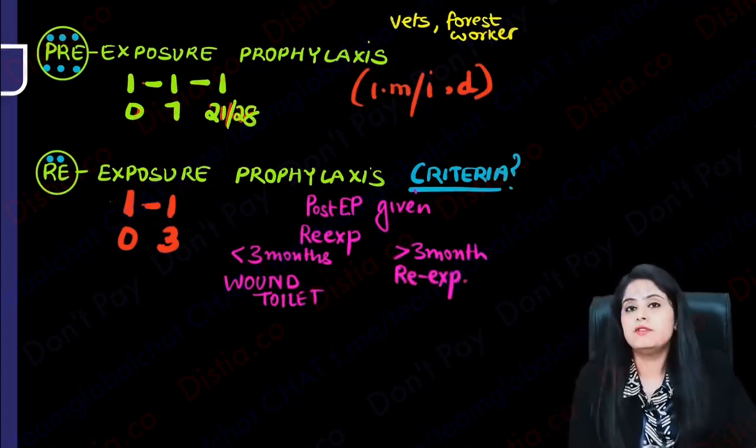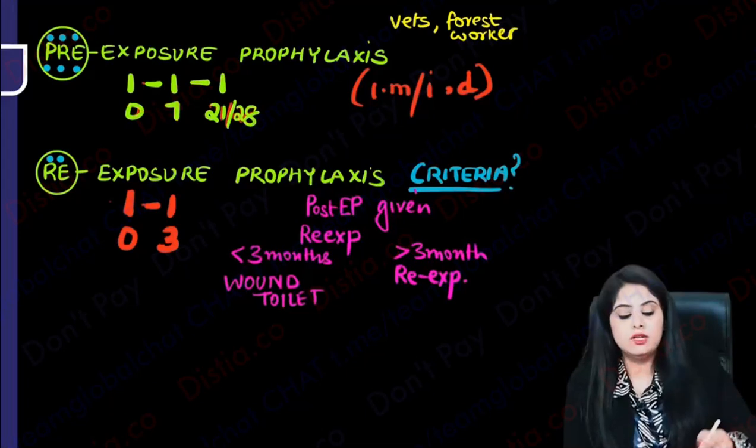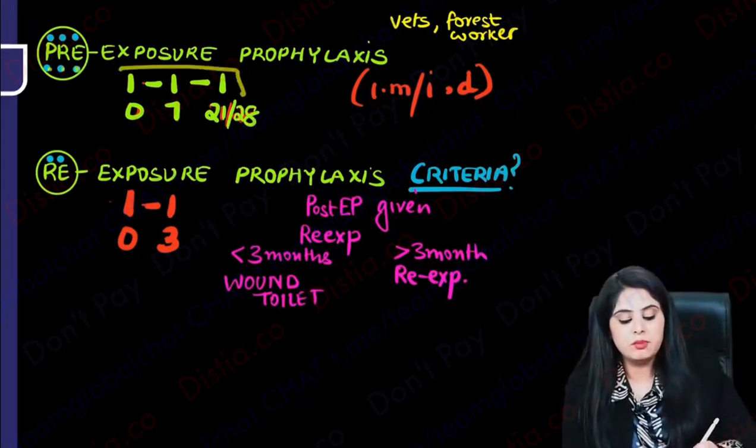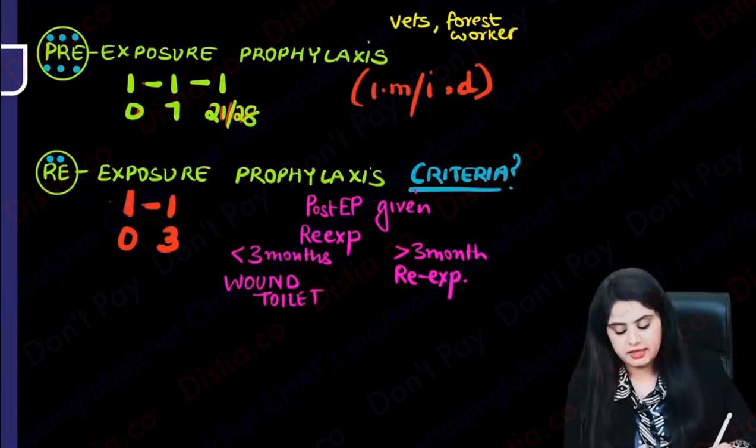Of course, there are a lot of variations around this, but I think the easiest way that I could learn it was: pre had 3 alphabets, so pre-exposure means 3 visits, 3 doses, and re has 2 alphabets, so 2 visits means 2 doses is what you will be giving.